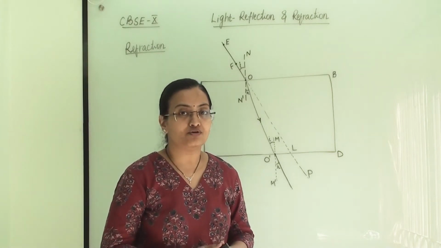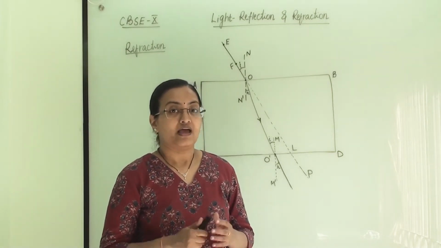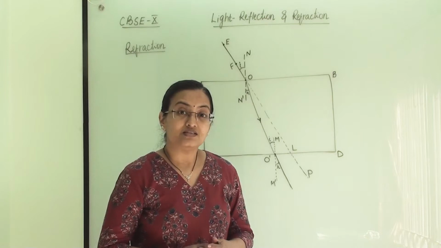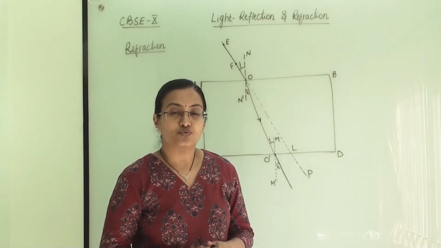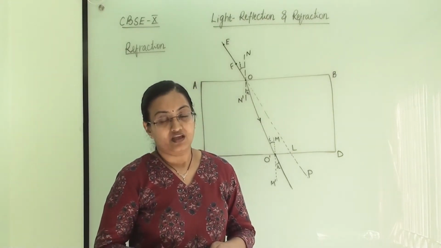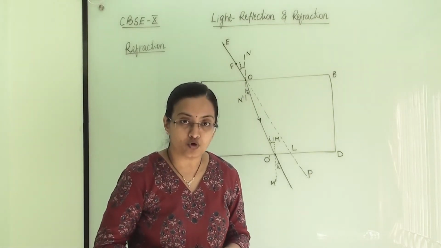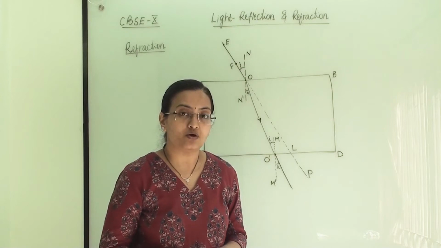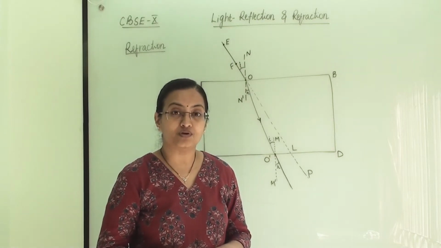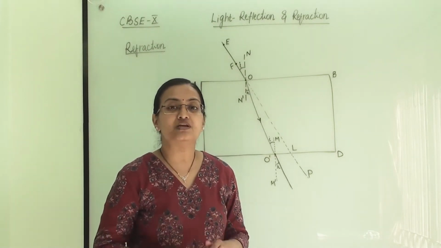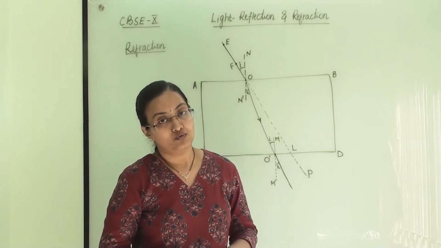Now what is the meaning of medium? So here air is there. Air is a medium in which light shows the maximum speed, and it is almost equal to the speed in the vacuum also. Whatever speed of light is there in the vacuum, it has almost the same speed in the air also.